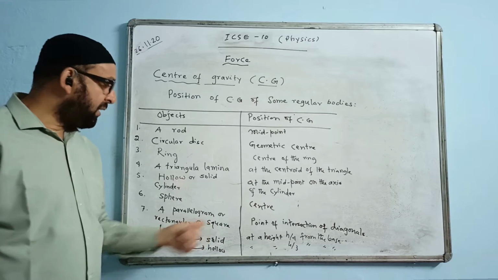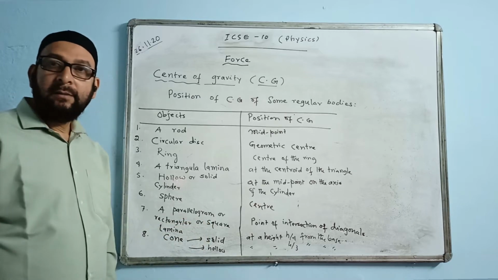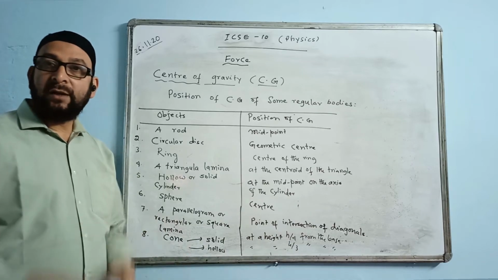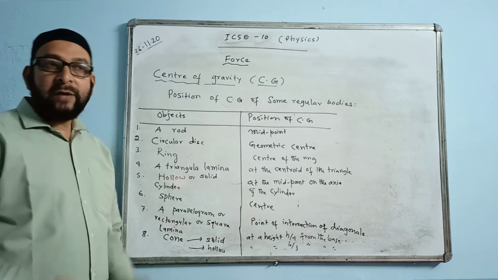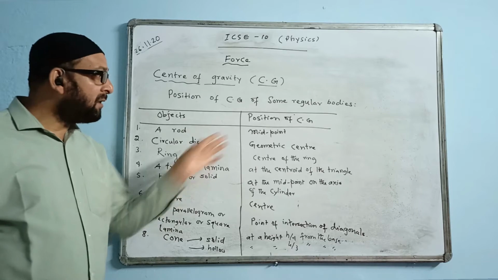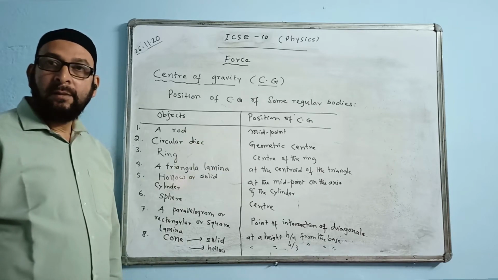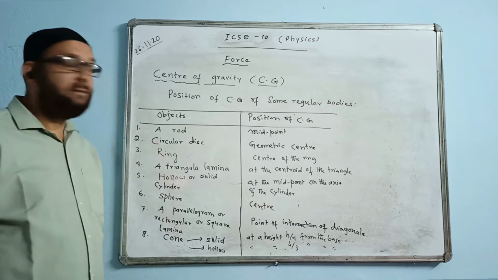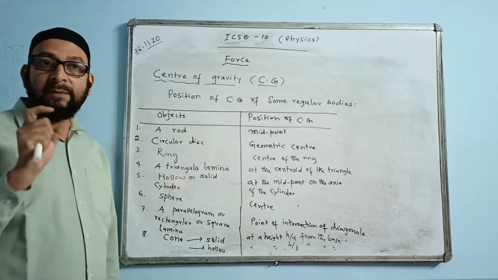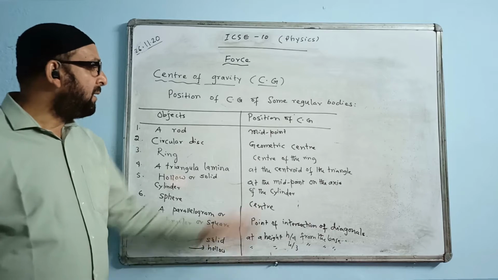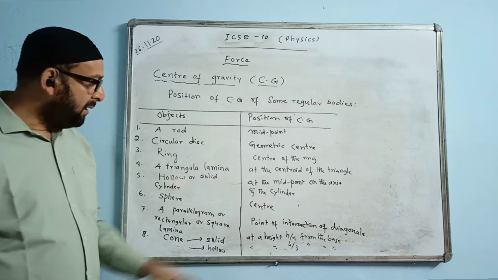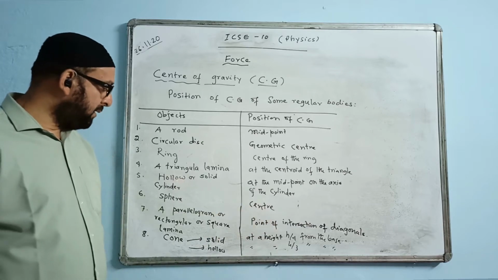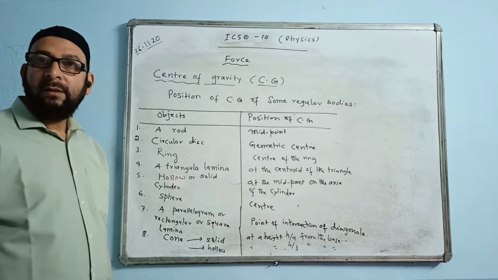For a parallelogram, rectangular shape or square lamina, we say at the point of intersection of diagonals; there is no center. So don't write the answer every time as center or midpoint. It will become wrong. You have to know exactly where it is situated, and the name of that point. Like centroid of the triangle, here the point of intersection of diagonals, here at a height h by 4 from the base, at a height h by 3 from the base.